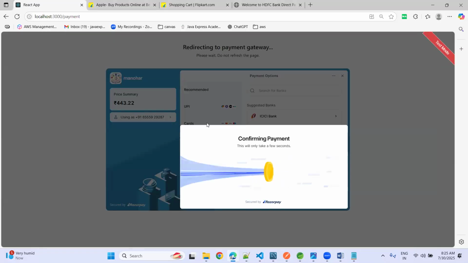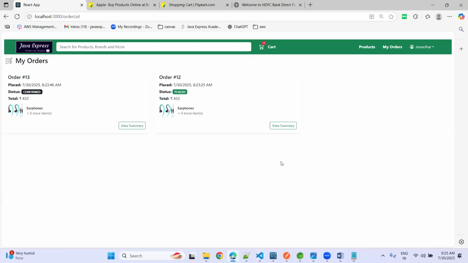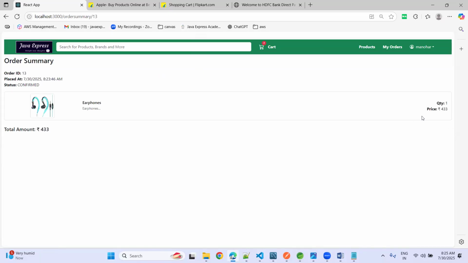Confirming payment. Okay, now your payment is successful, Manohar. Once it is done, have a look here. What is your status? Status is confirmed. But here the status is placed. So order number 13, if you click on view summary, there is no payment button here. This is the earphones you purchased. The price is 433 here.